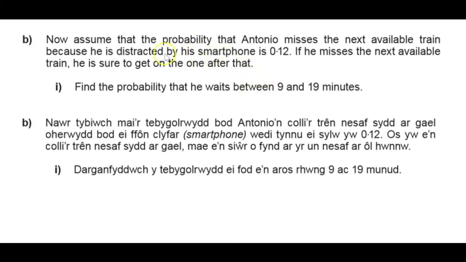The first thing to consider is he is distracted by his smartphone, and the probability of that is 0.12. So he's either distracted by his smartphone or he's not. So we could look at this in terms of a tree diagram to start with.